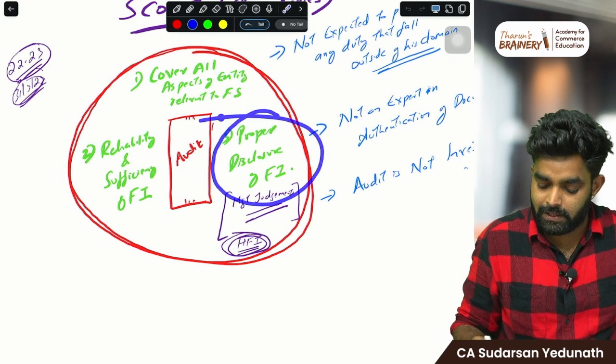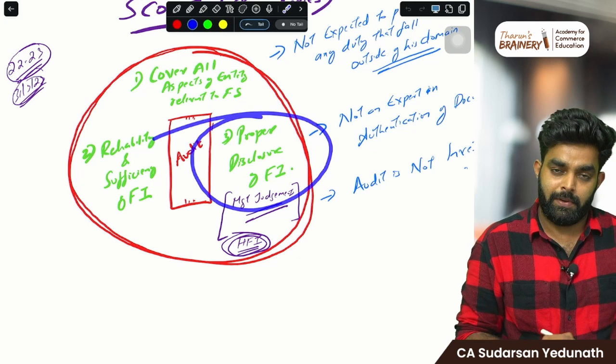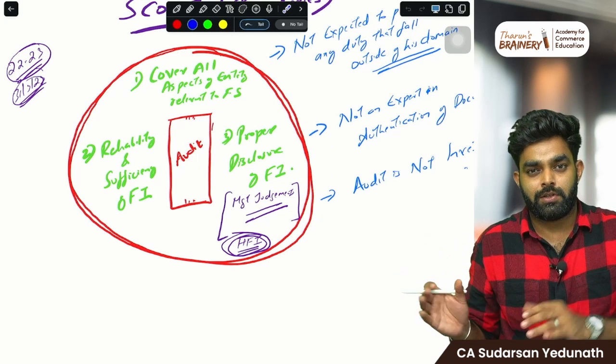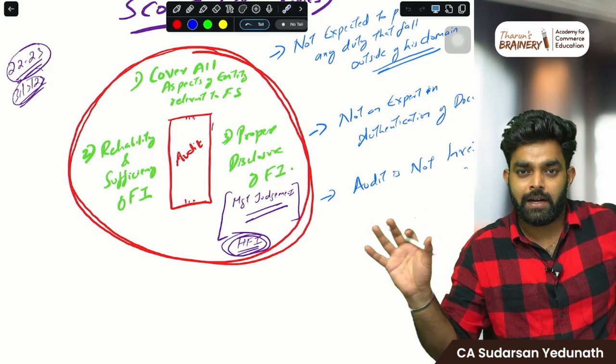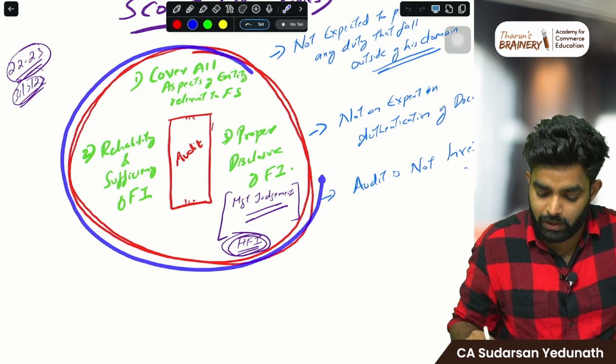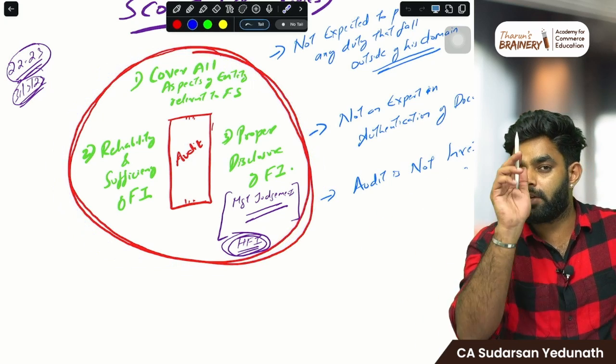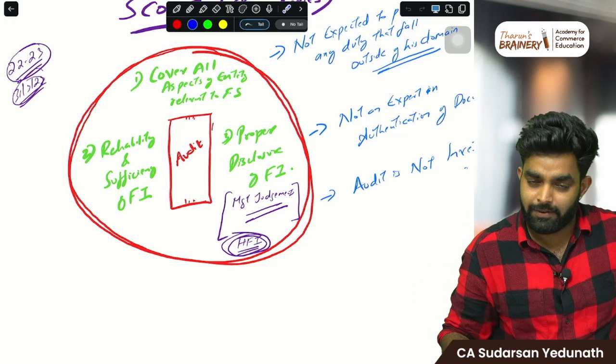Everything. Okay. Then next, proper disclosure of financial information. All the items that require disclosure, all the items are properly as per the Schedule 3 format, everything is done and dusted. Make sure of that. So these are the only areas you as an auditor need to check. You don't have to worry about anything else.